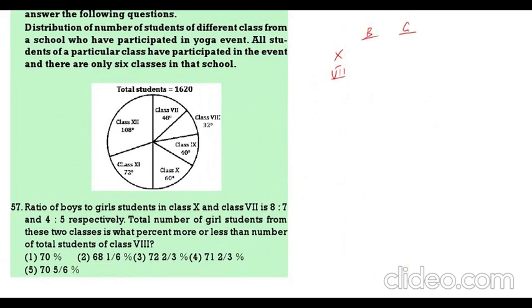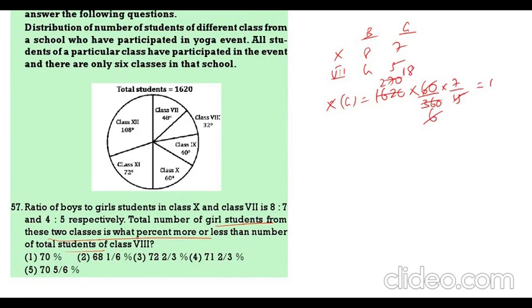Next question. The ratio of boys and girls in 10th and 7th. Boys and girls are in the ratio of 8:7 and 4:5. So girls from these classes is how much more or less than total students of 8th. Now girls of 10th, that is 7 by 15. Now see, total we are having 1620. 10th class 60 degrees, so 60 by 360 into 7 by 15. If you do this, 6 1s 6, 6 2s 12, 270, then 15 ones, 15 eights. So 18 into 7, 126. This is 10th girls.